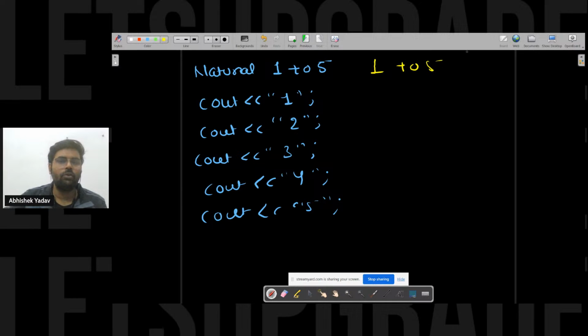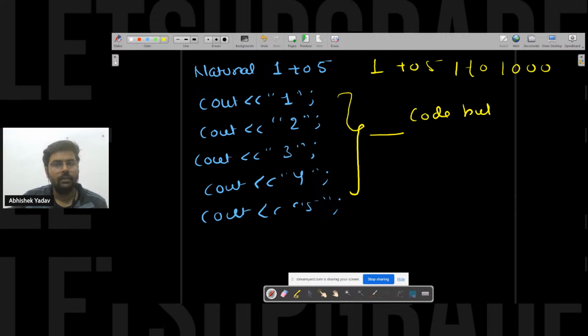But what if I have to print numbers from 1 to 1000? Then it is not possible for you to write cout 1000 times, right? Yeah. It is time consuming. It will make your code bulkier, right? And it will become difficult to debug also.